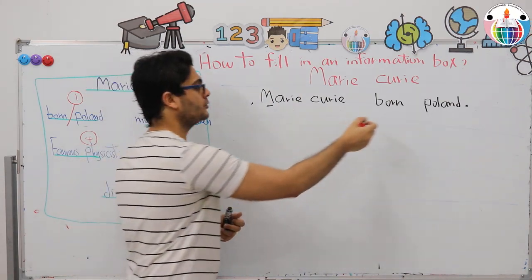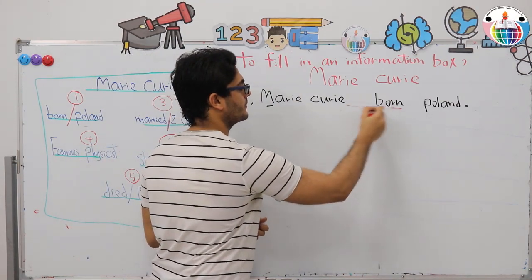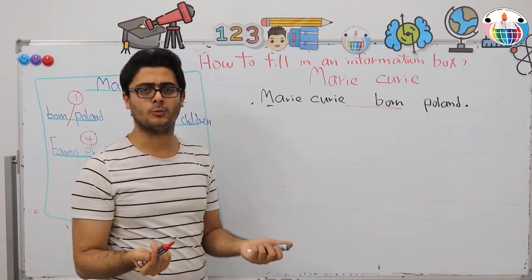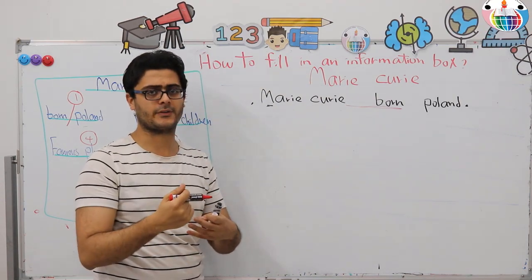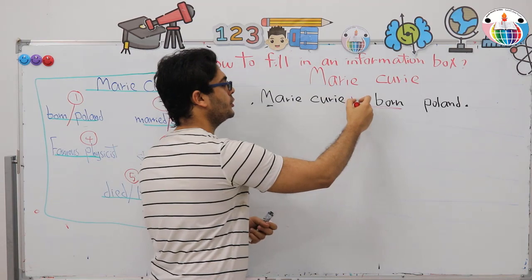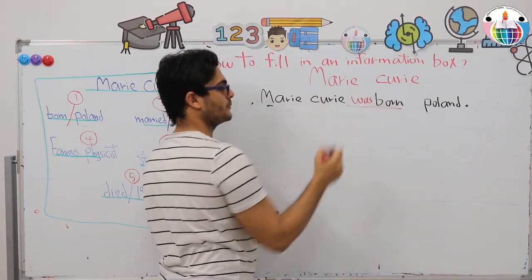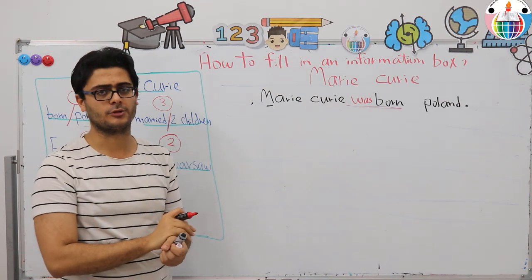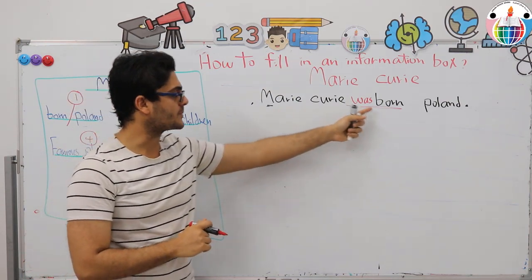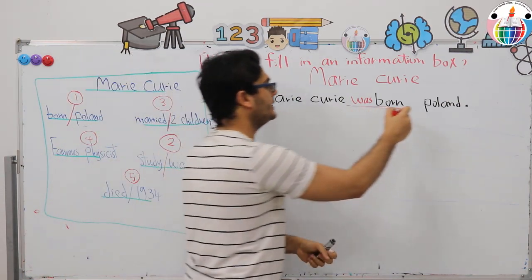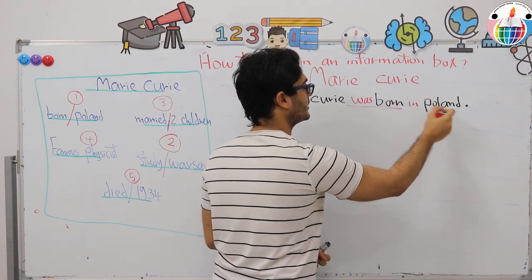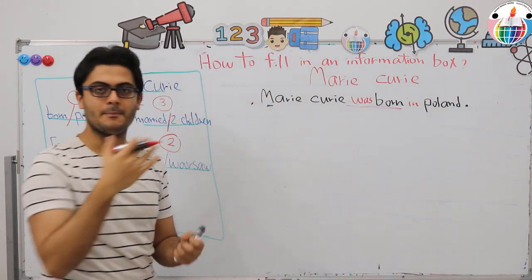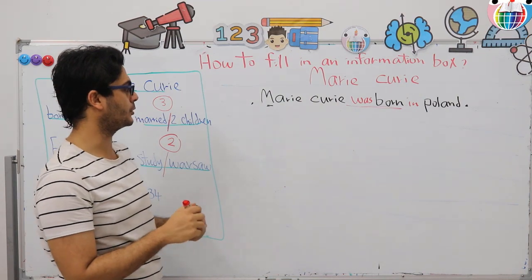Why? Because born is always in the passive form, because she was given birth. With a singular subject, you have to use was born. Marie Curie was born where? In Poland. The place. So, Marie Curie was born in Poland.